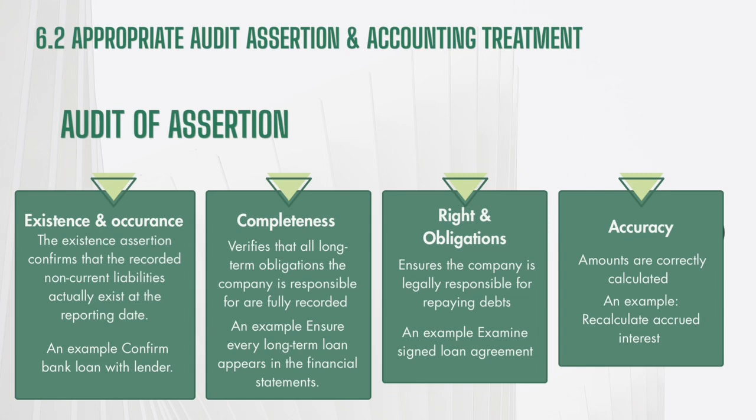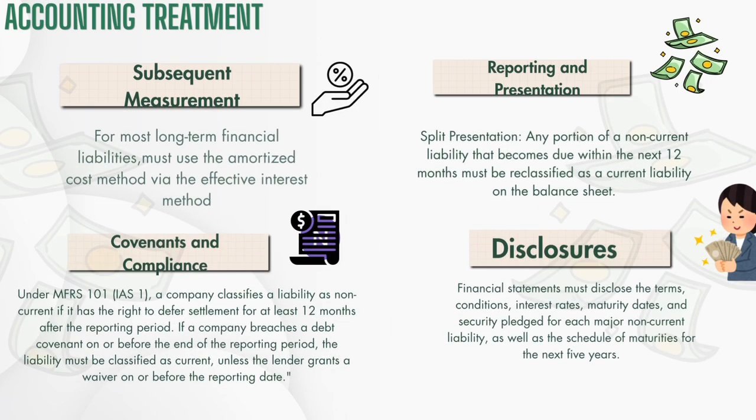Third, rights and obligations. Ensure the company is legally responsible for repaying the debt. An example, examine the signed loan agreement. Fourth, accuracy. Amounts are correctly calculated. An example, recalculate accrued interest. Accounting treatment. First, subsequent measurement. For most long-term financial liabilities, the company must use the amortized cost method via the effective interest method.